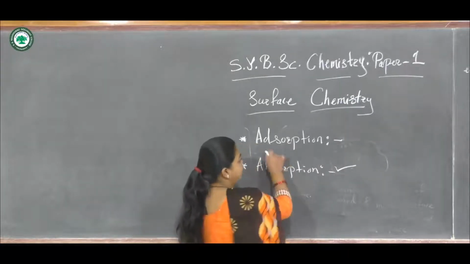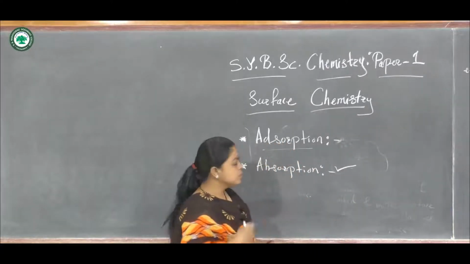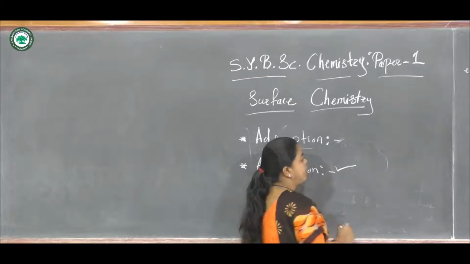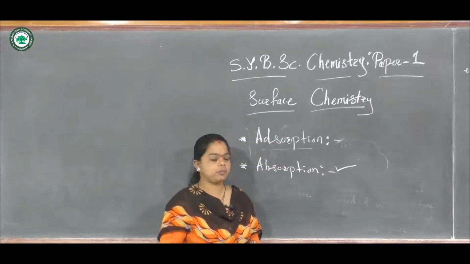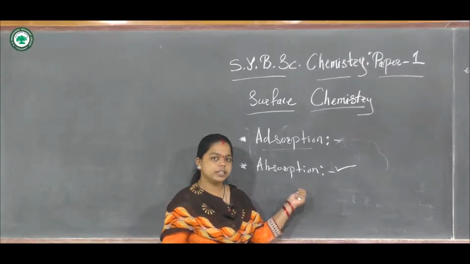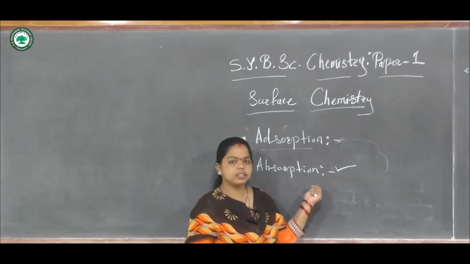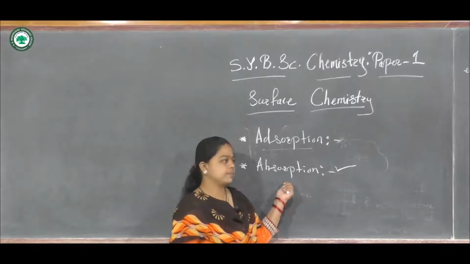That phenomenon is called adsorption. Absorption is a bulk phenomenon, because the liquid particles locate themselves throughout the body of the other substance.